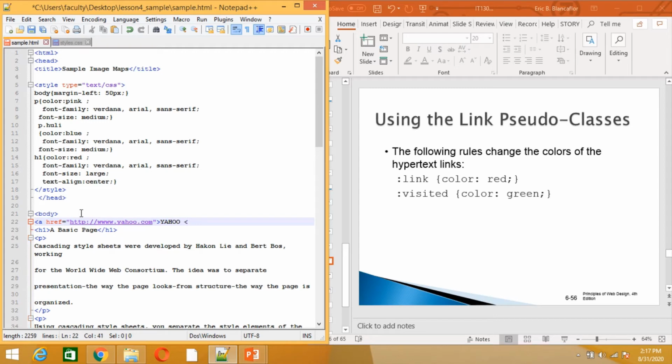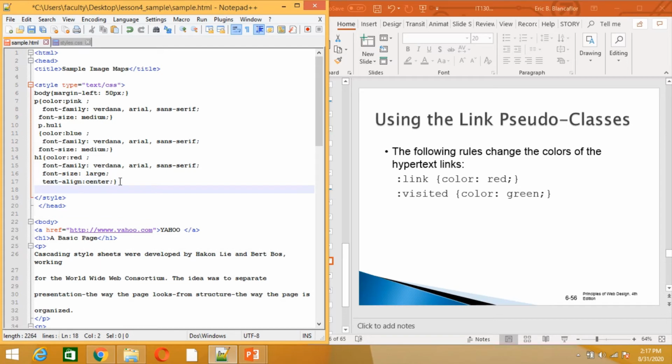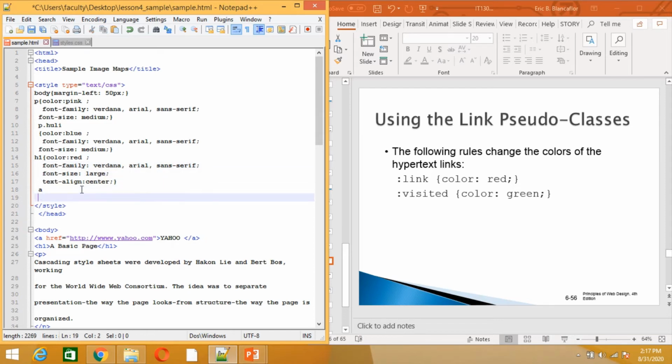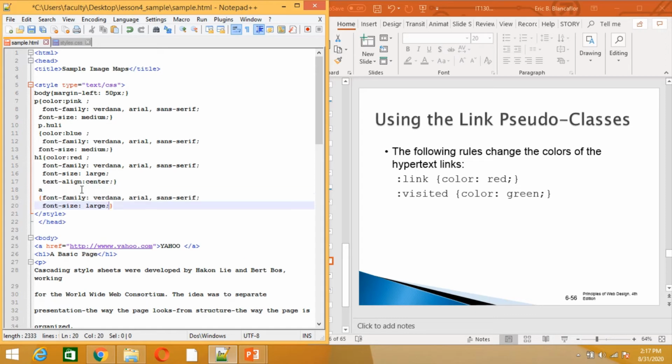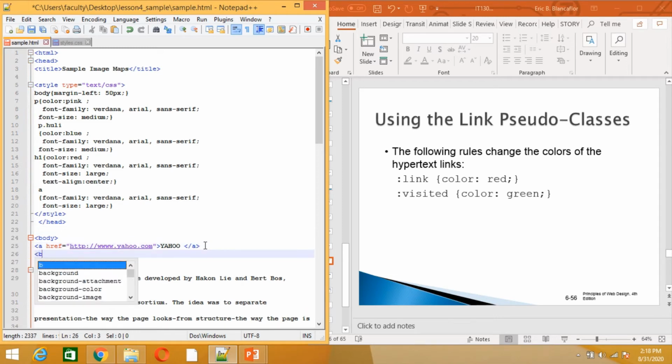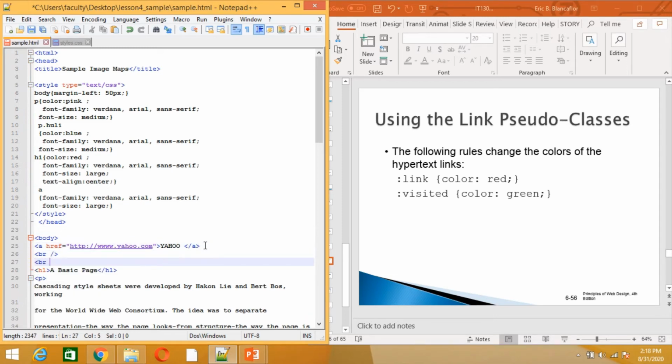So I have added a link in my page, and then I will apply a specific style, say A, with a font family of Verdana and a font size of large. I'll just apply this specific style first. I'll just add a BR, press Control S, and see how it looks.